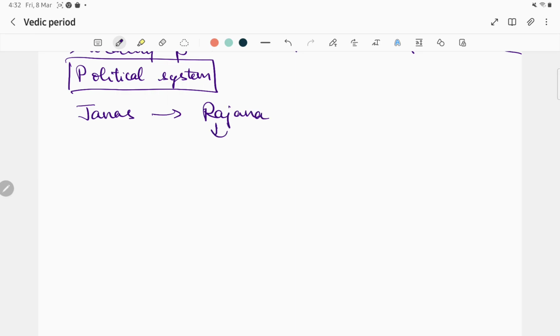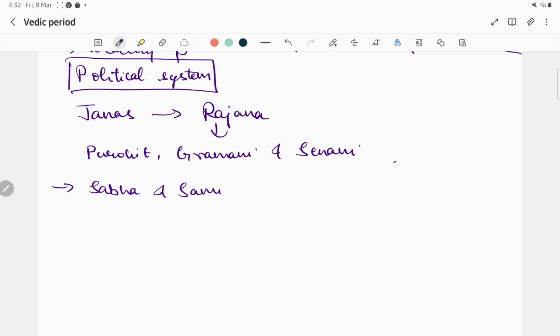This Rajan was assisted by the Purohit, Gramini, and Senani. There were also popular bodies called Sabha and Samiti. There is also another called Vidatha, which is the oldest one.